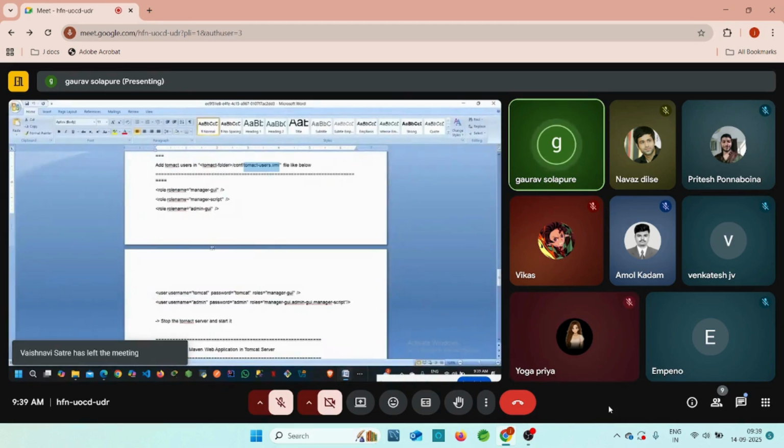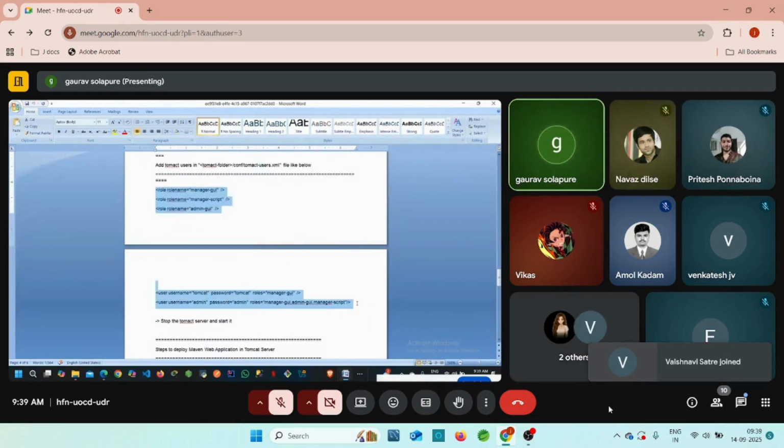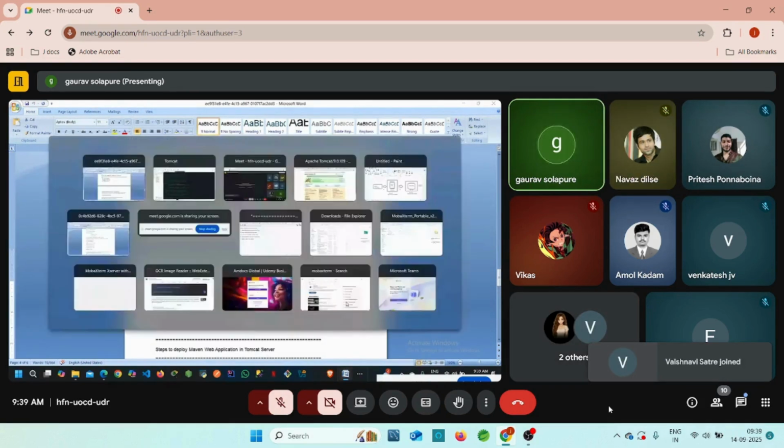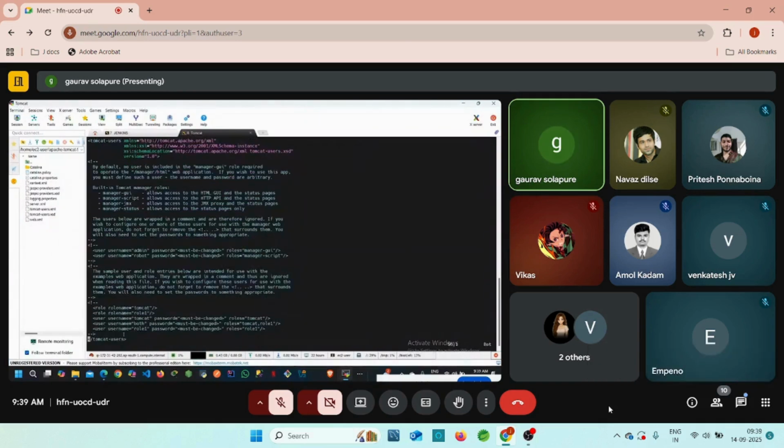So what we need to change here, guys, we need to add those parts, right? Add Tomcat users. We need to add those users, guys. Role names are manager-gui, manager-script, admin-gui, right? Just copy this content and go here. Let me go to the last line.